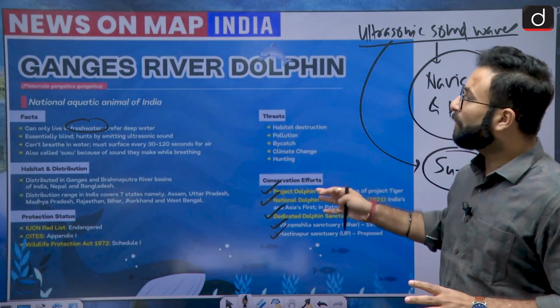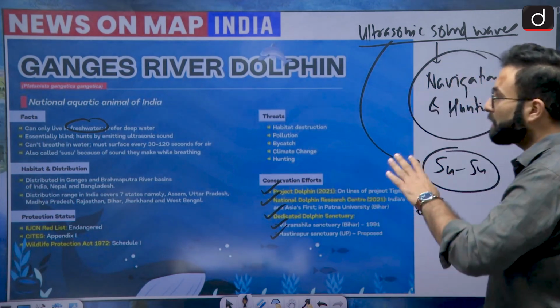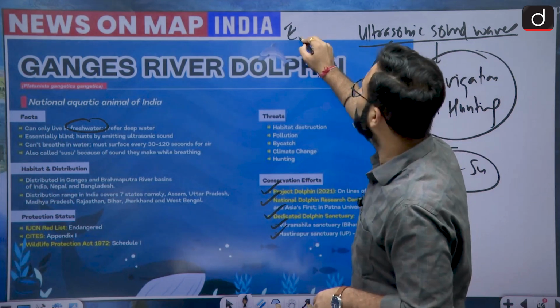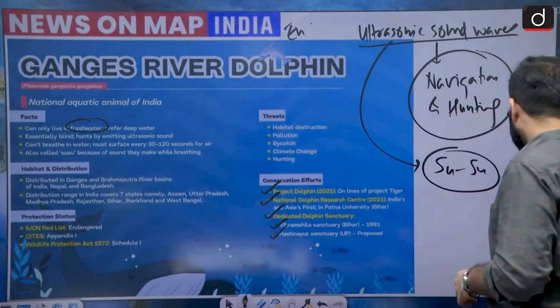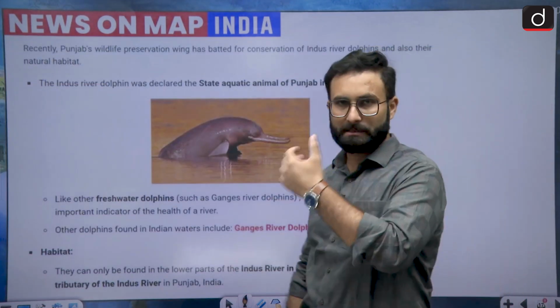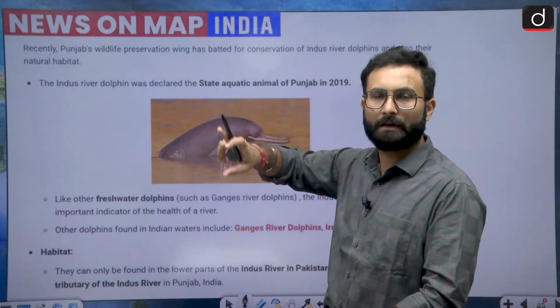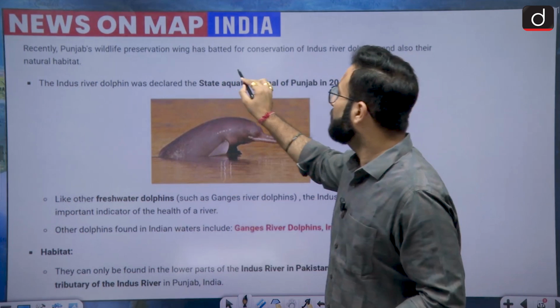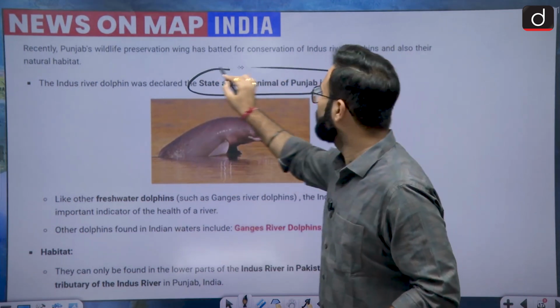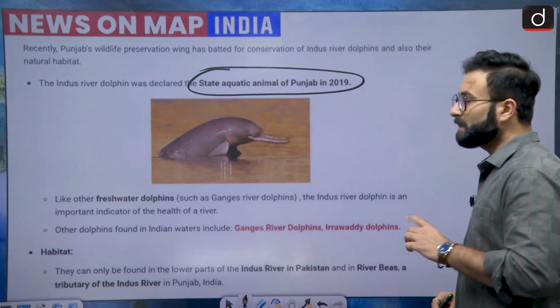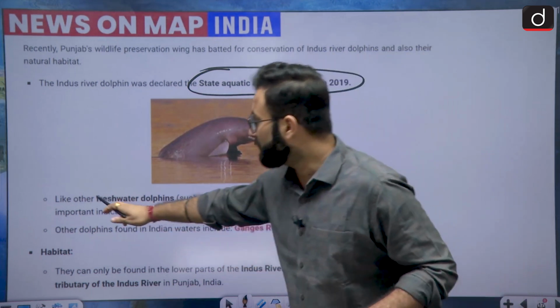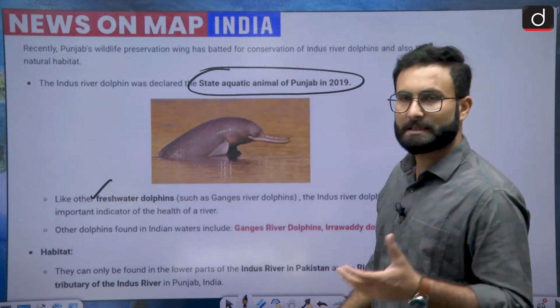So this is about your Gangetic dolphin. IUCN status is basically endangered. Coming to the next one, that is your Indus river dolphin. Mostly you will be seeing that they are found in the Punjab area on the Beas river. These are the state aquatic animal of Punjab, and they were declared in 2019. They are also freshwater dolphins, such as Ganga river.